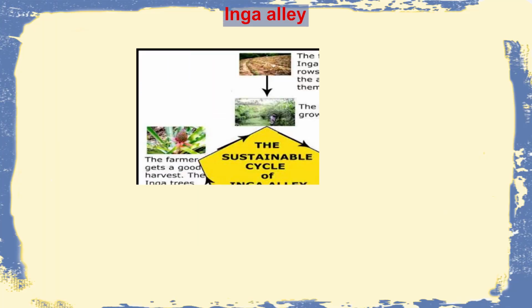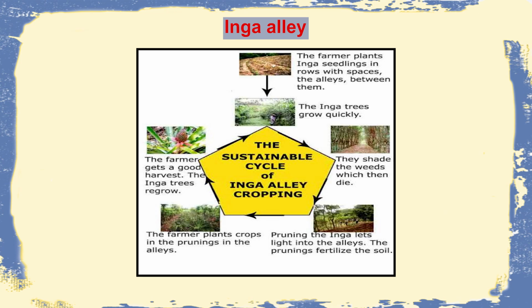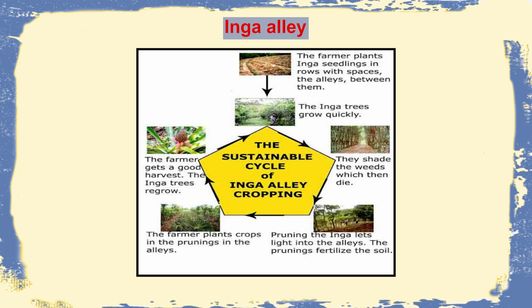At this particular nitrogen source of plant part, along with the alley, which is the other weeds, they will produce humus, and this humus will allow the fungi or the mycorrhizal fungi to grow faster, and this nourishment to the soil increases, and this is utilized by whom? It is utilized by the crop plant. So what is done is a layer of tree and a layer of crop, which is strip cropping. Ultimately the productivity of this crop is helped by fungal mycelia present inside. So this is a unique sustainable cycle of Inga alley cropping.